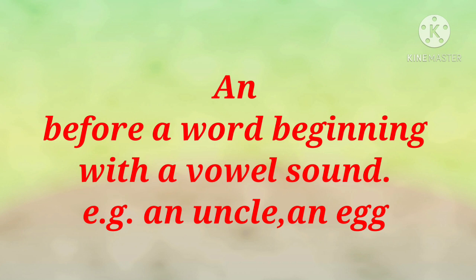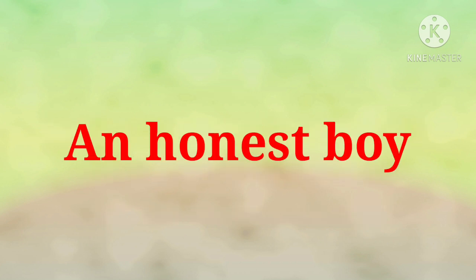The second indefinite article is an. An is used before a word beginning with a vowel sound. As we know, there are 5 vowels: A, E, I, O, U. These are the 5 vowels. And when a word begins with a vowel sound, at that time we use the article an before that word. For example, an uncle, an egg. Next example, an honest boy.